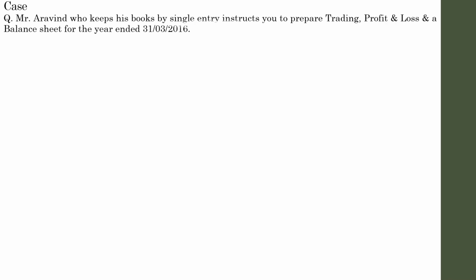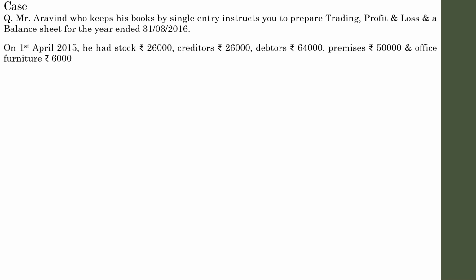Next case. Mr. Aravind, who keeps his books by single entry, instructs you to prepare trading profit and loss account and balance sheet for the year ended 31/3/2016. The details of the transactions during the year are as follows.